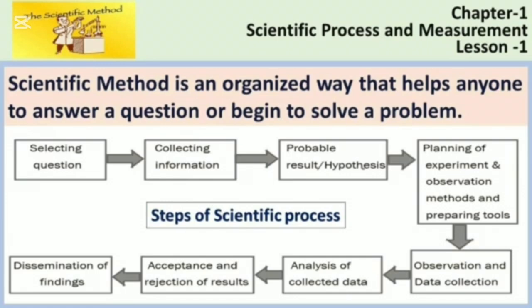And you have to show all the steps of science with an arrow sign, as given in this picture. So you have to follow like this. And you can also follow your book. It is given properly about the flowchart of steps of the scientific process.